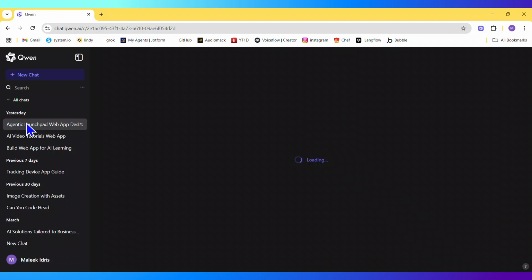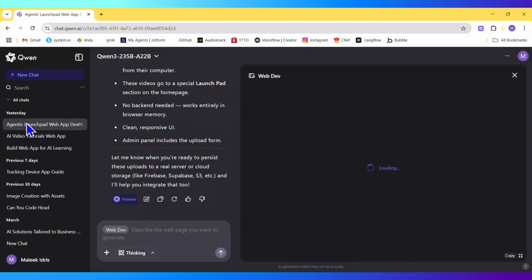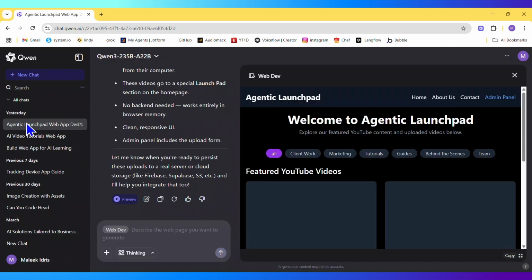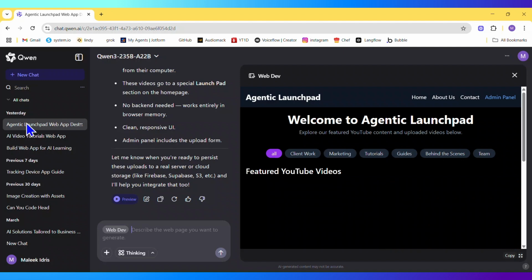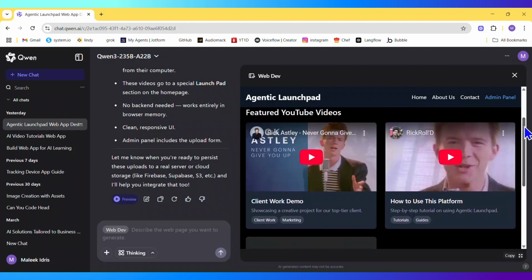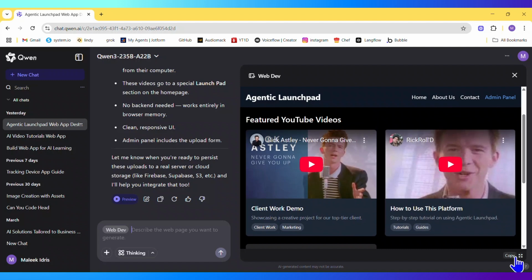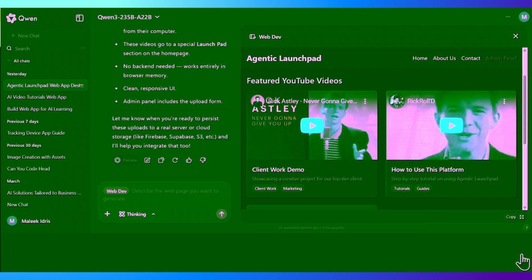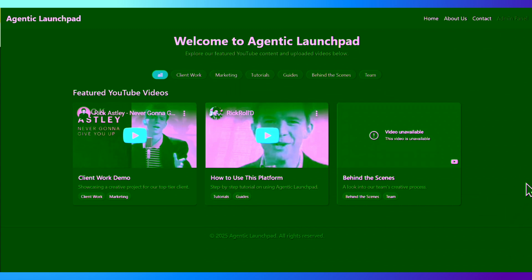I'm just going to go here and show you my former web app I built with Qwen 235B, and you can see what it built for me. Like I said, Agentic Launchpad. This is what it built for me. If I want to open it in full screen, I can do that, but this app is not yet fully functioning right now. So I think just a quick two videos and so on. Nevertheless, I'm just going to cancel it.